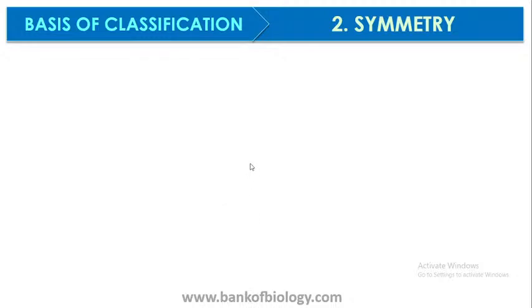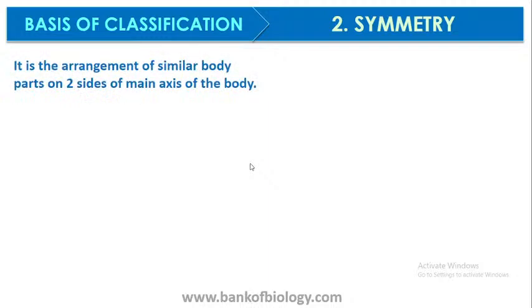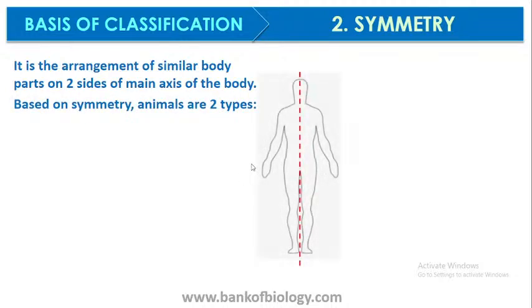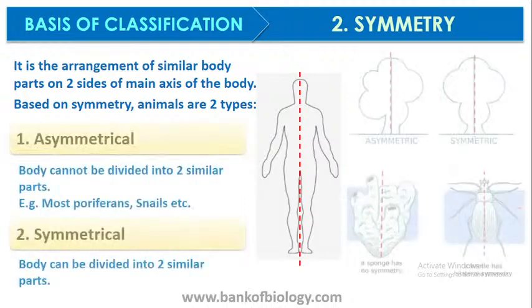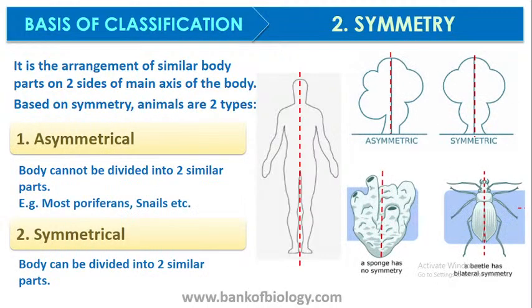Coming on to symmetry. When I'm talking about symmetry, it is the arrangement of similar body parts on two sides of the main axis of the body. Based on symmetry, animals are of two types: they can be asymmetrical or they can be symmetrical.